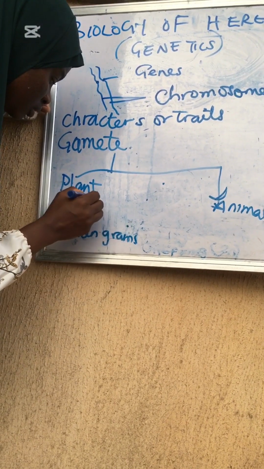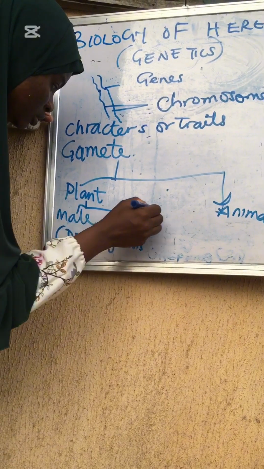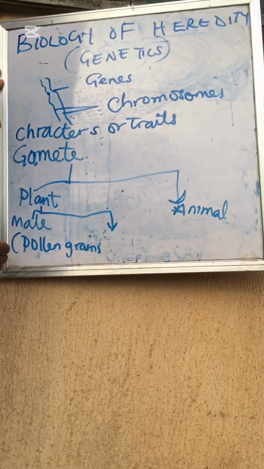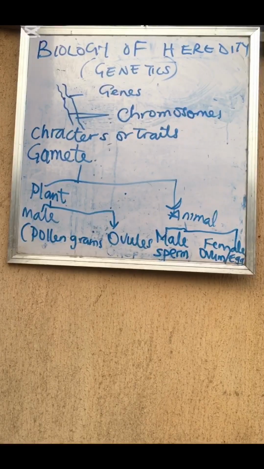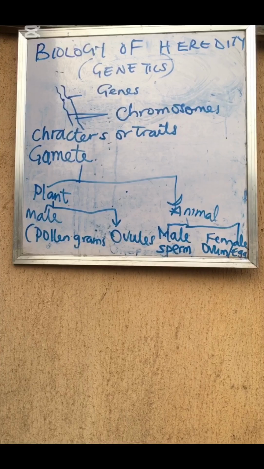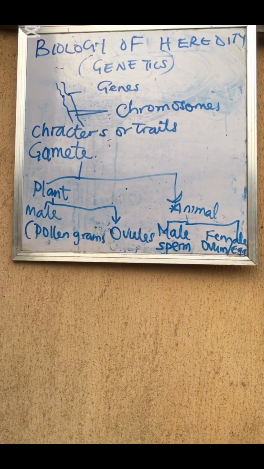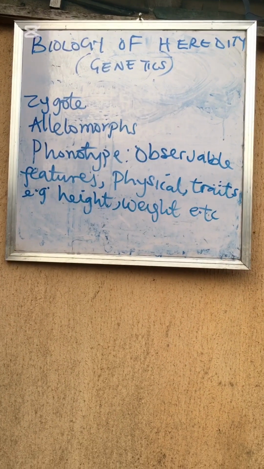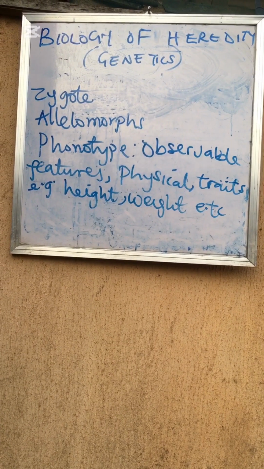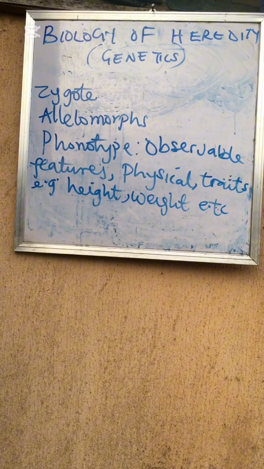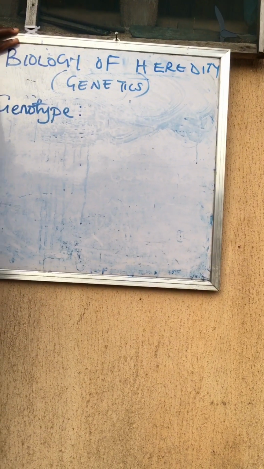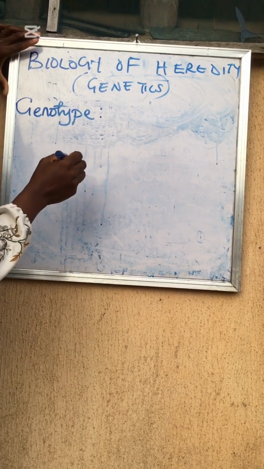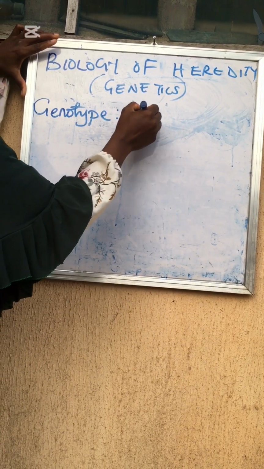While the female sex cell is known as the ovule in plants, in animals the male sex cell is known as the spermatozoon, while the female sex cell is known as the ovum or egg cell. These are terminologies used in genetics. Now we want to look at what genotype is.